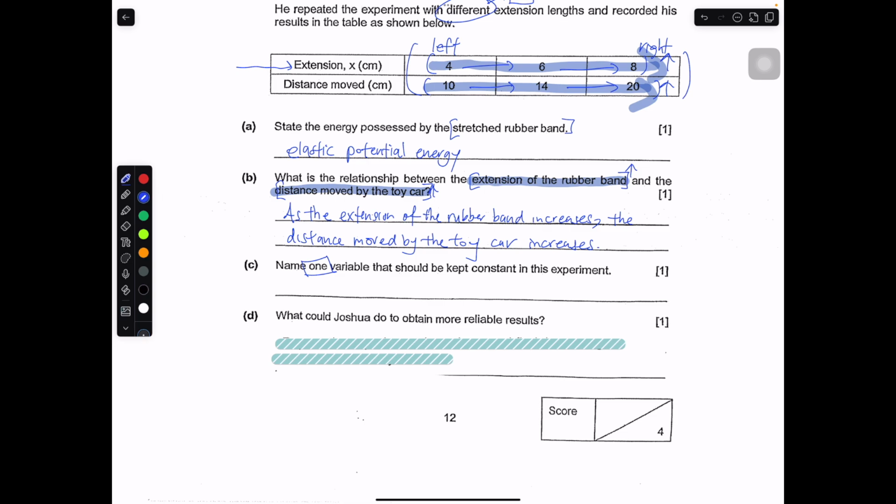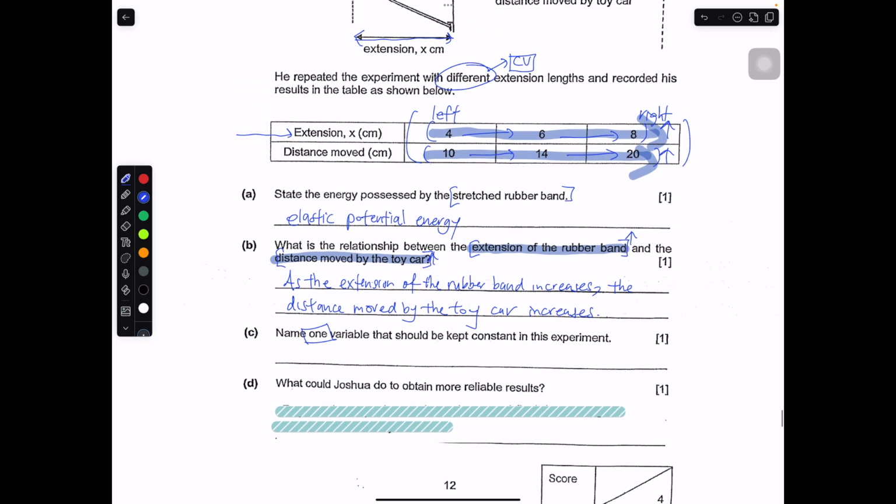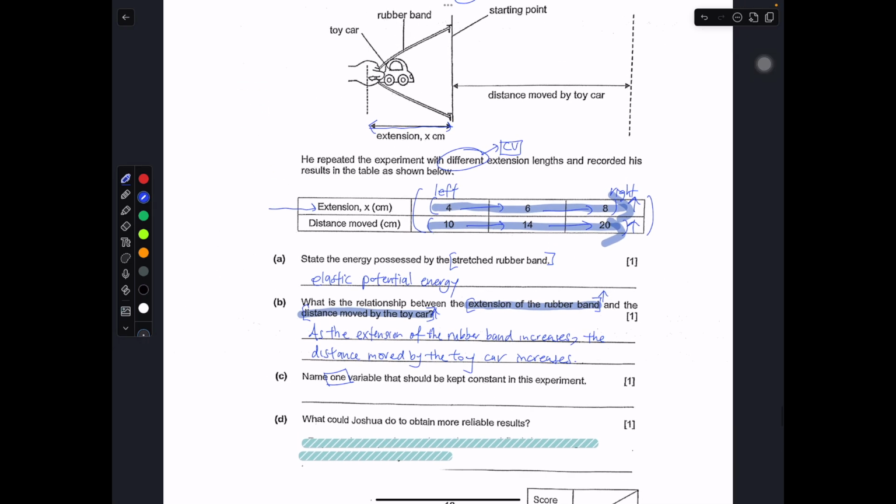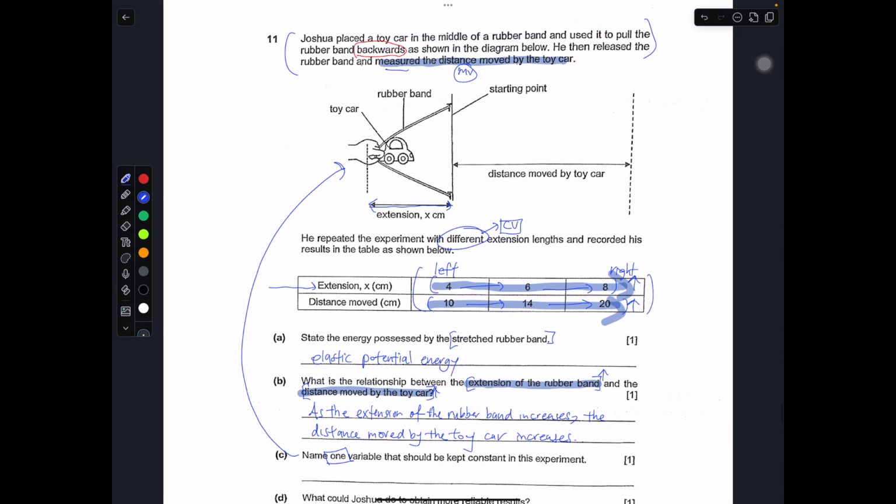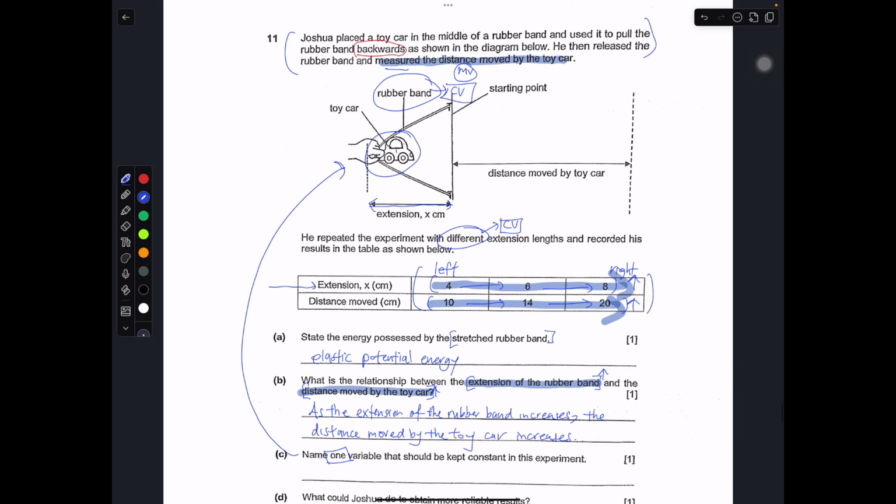Okay, state one variable that he should keep constant in this experiment. This kind of question, look into the diagram. The rubber band cannot be the one that is kept constant, because the rubber band is related to the changed variable. So you take a look, what are the other things that you can keep constant? The toy car. You can talk about the type, the mass. These are the two things that I can think of.